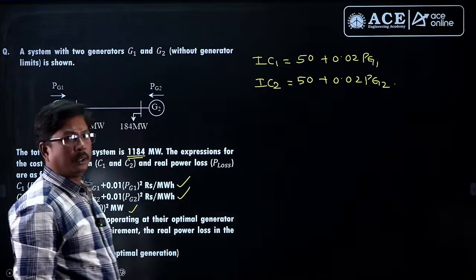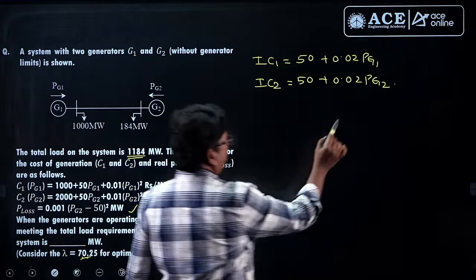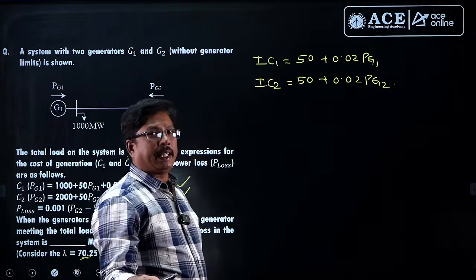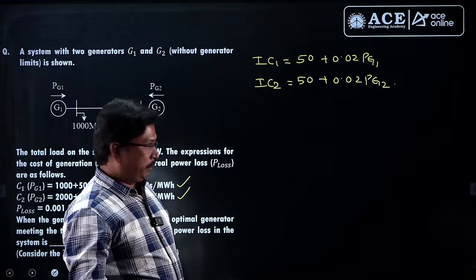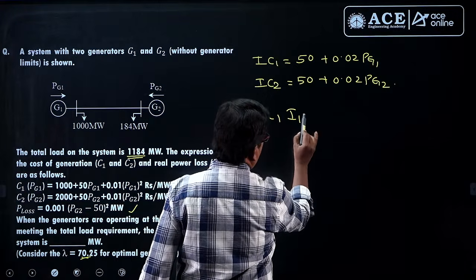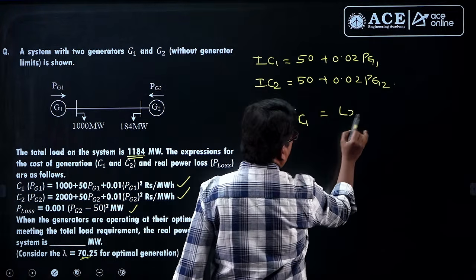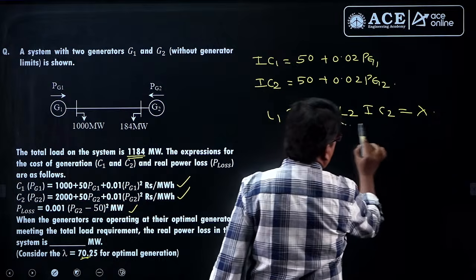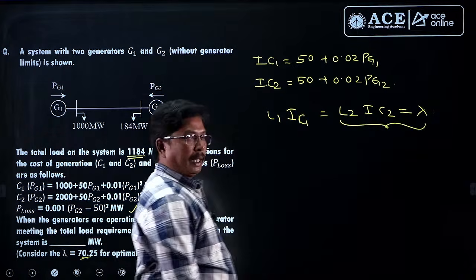50 plus 0.02 Pg2. And these two values, whenever they are multiplying with their penalty factors, must be equivalent to lambda, so that L1 into IC1 is equivalent to L2 into IC2. These two should be equivalent to lambda. We will concentrate on this one, L2 into IC2.